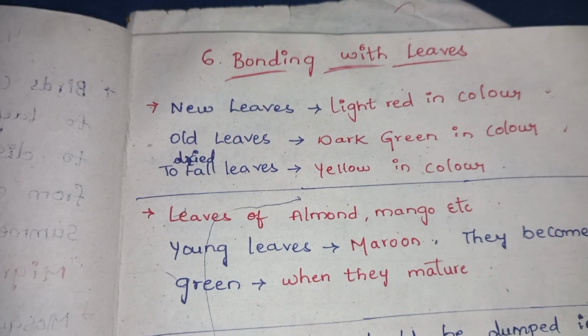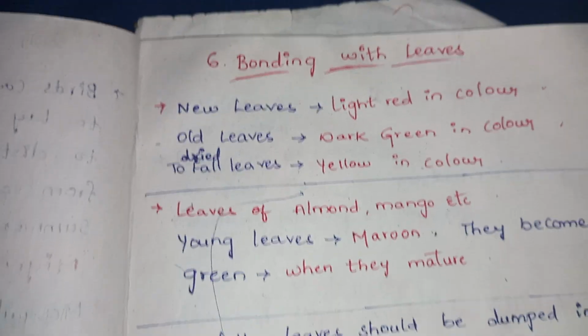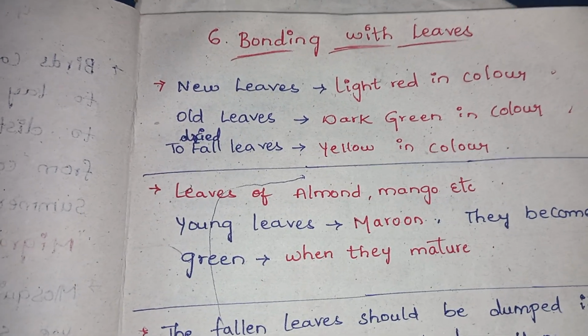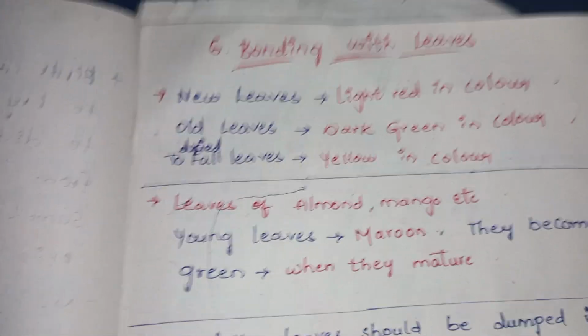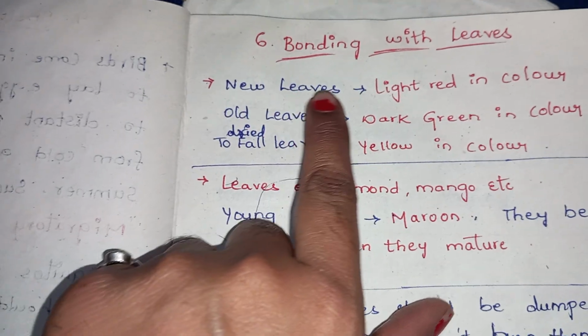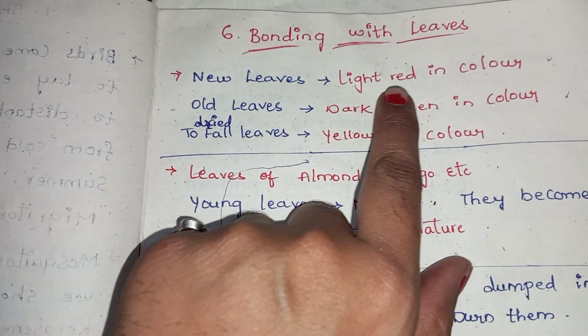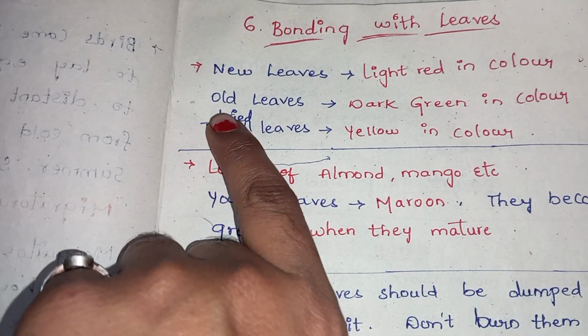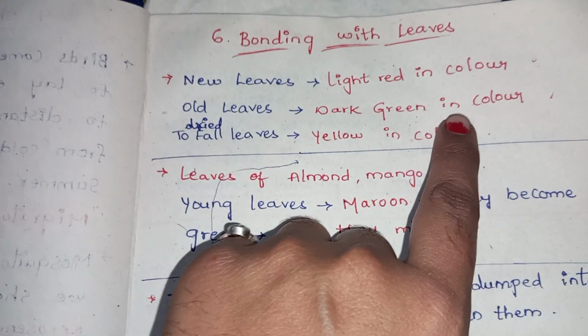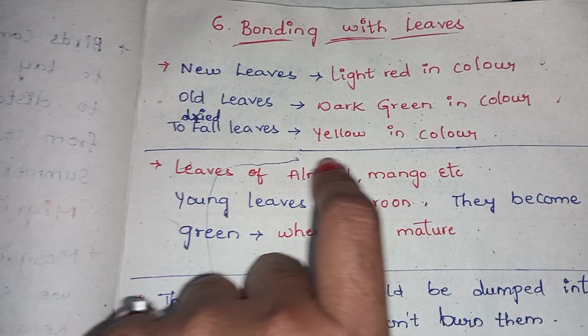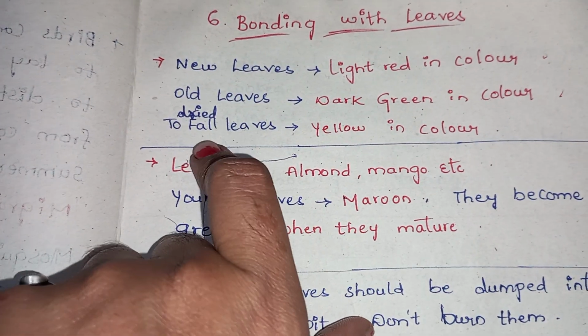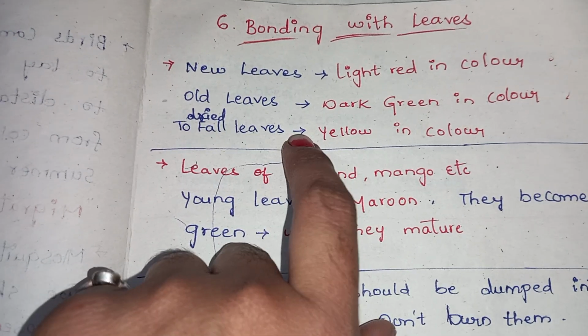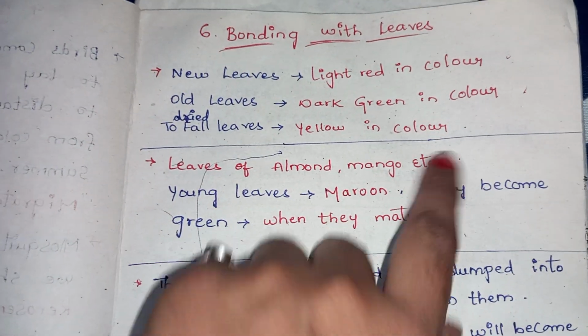Sixth lesson is bonding with leaves. In this we have different leaves, and the leaf color changes. Whenever a new leaf occurs, it is light red in color, and when it is an old leaf, it is dark green. When it is a dried leaf about to fall down, it is yellow in color.